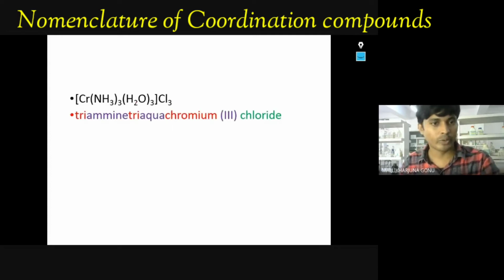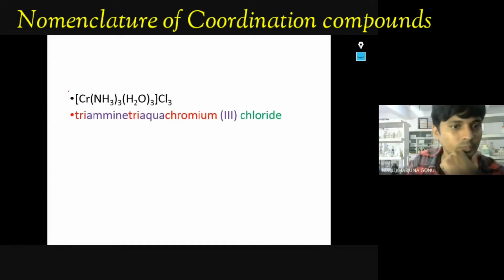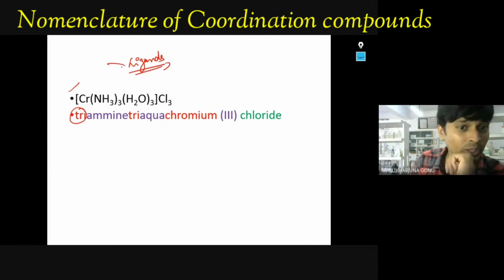Okay, so this compound is there. First, always you have to write whatever the number is there. Try ligands. Always you have to write the ligands first. Before that, you have to write the cation. You have to make sure that the cation you have to write.